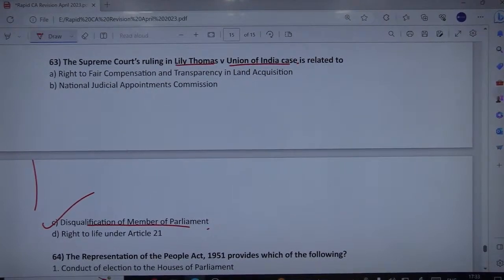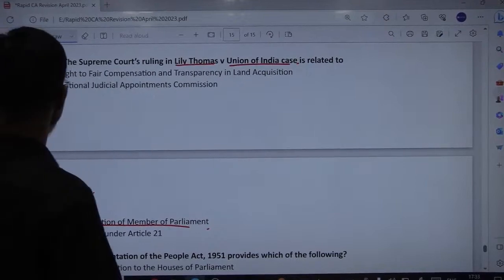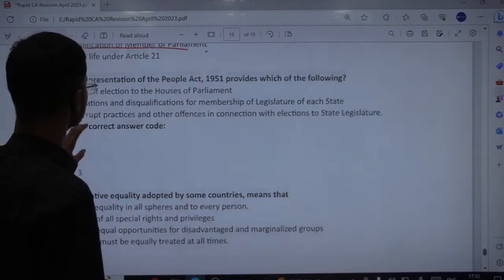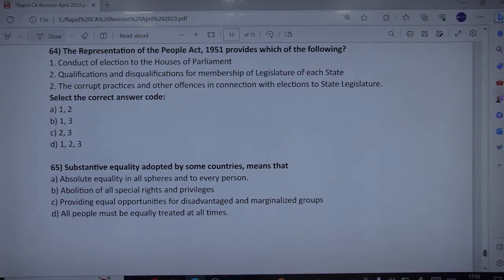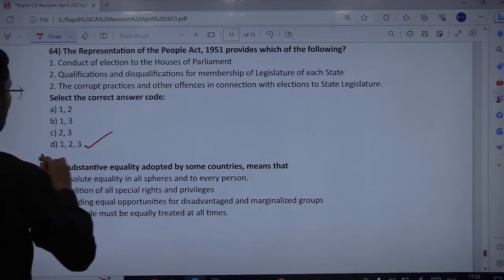Next, the Representation of the People Act 1951 provides which of the following: conduct of election to the Houses of Parliament, qualification and disqualification for membership of the legislature of each state, and the corrupt practices and other offences in connection with the election to the state legislature. Indeed, it provides for conduct of election, qualification and disqualification as well, and the corrupt practices and other offences in connection with elections to the state legislature. So, all three are correct here: 1, 2 and 3.